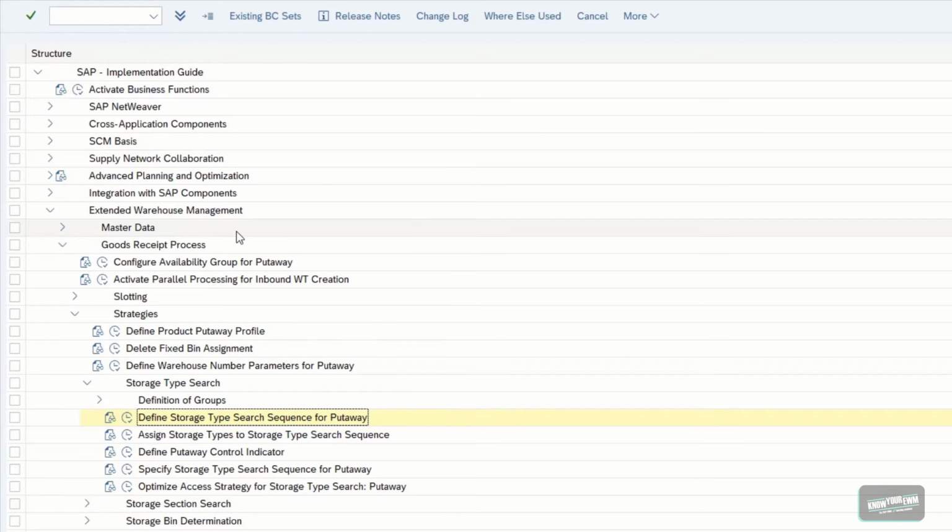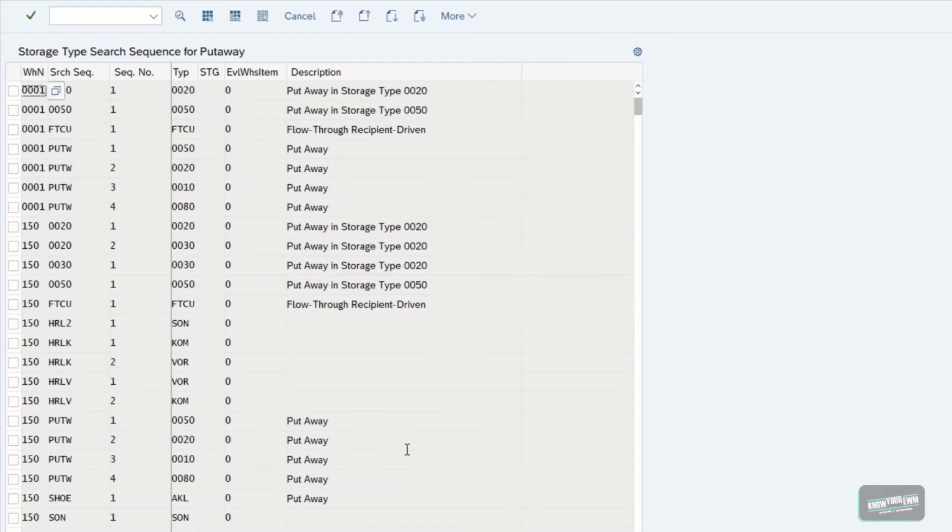Now the next thing we gotta do is to assign some storage types to our search sequence. Let us have a look at the storage type search sequence 0020 for example. We can see that there were two storage types assigned to this specific search sequence, which basically means that EWM is going to search for a proper bin for our warehouse task creation in the first storage type.